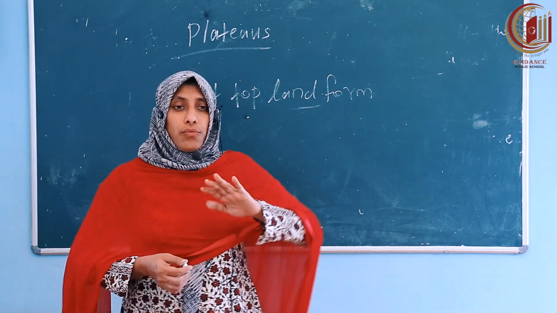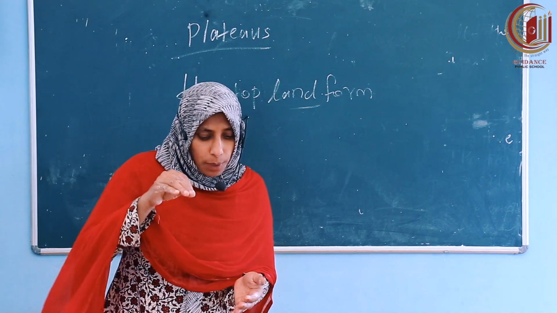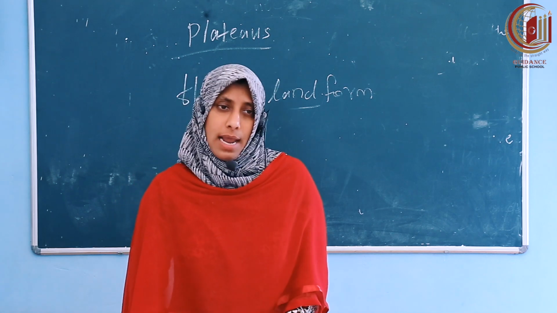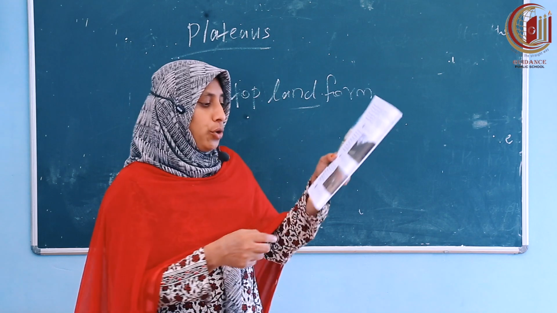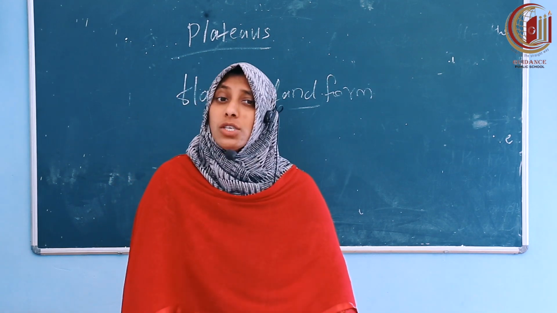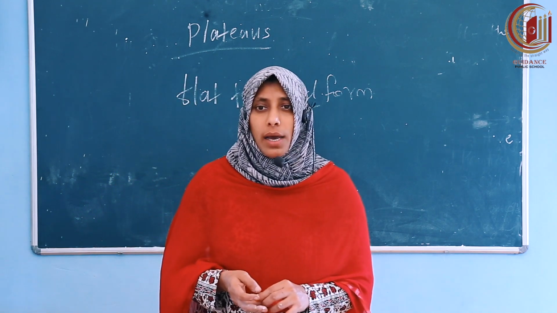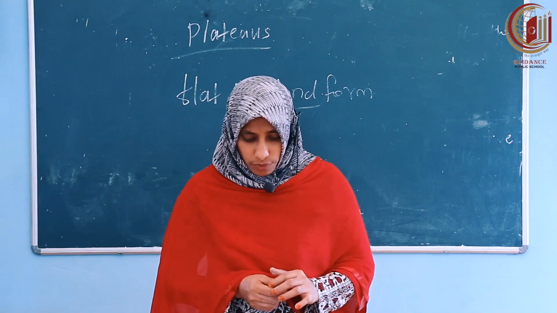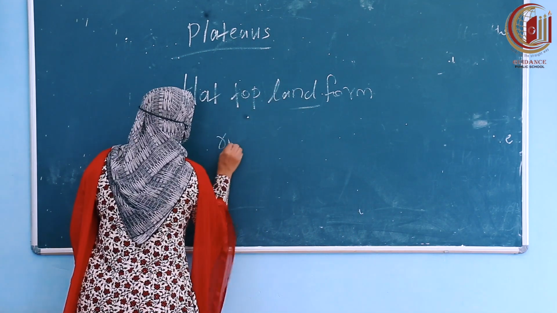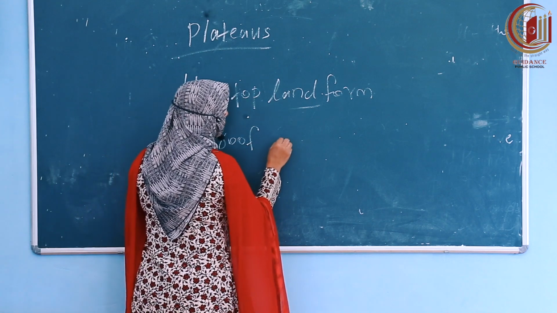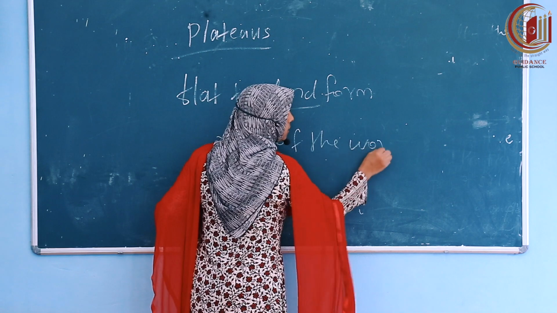A plateau is a flat-topped landform that rises sharply from the surrounding land. You can see it in the picture. The Tibetan plateau in the Himalayas is the highest plateau in the world. It is also known as the roof of the world.